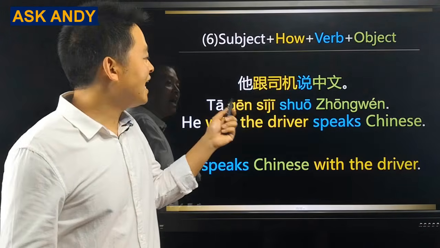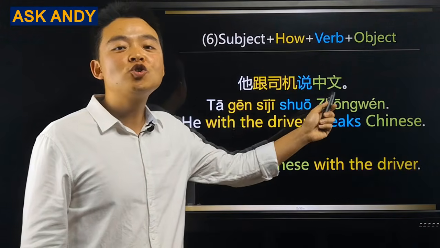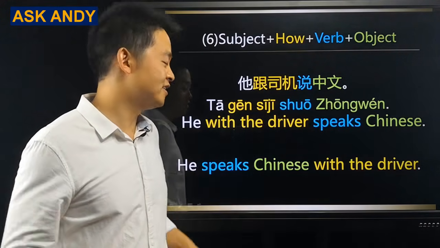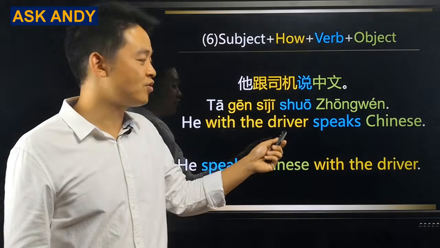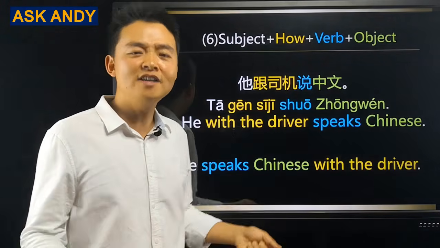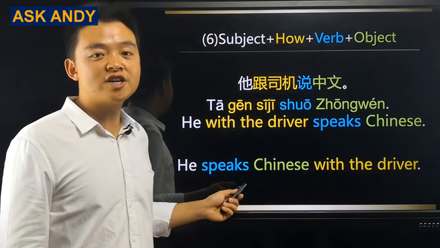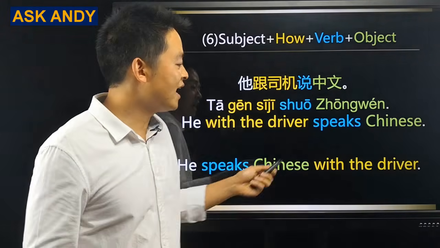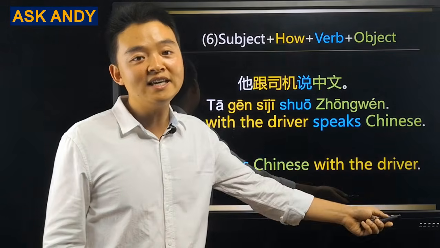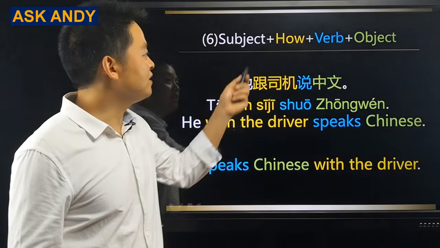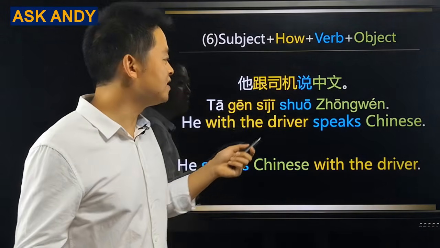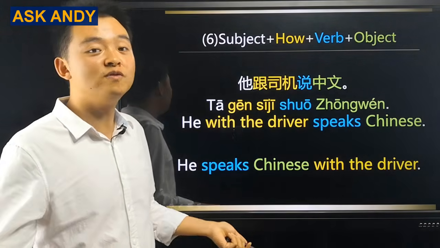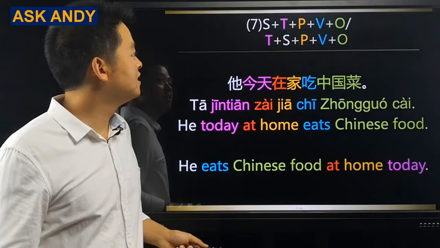Let's move on. 他跟司机说中文。Literally, it means he, with the driver, speaks Chinese. In English, it is he speaks Chinese with the driver. You can see the difference, right? In English, we have the way how you do something in the end. But in Chinese, we place the how, the way how you do something, between the subject and the verb. That's it. Let's move on to structure number 7.